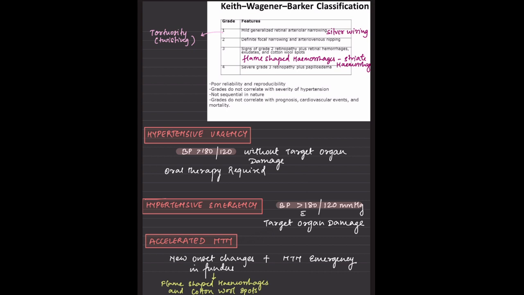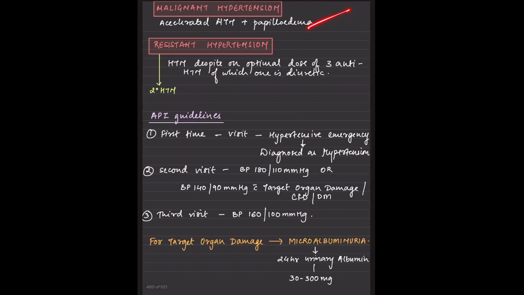For accelerated hypertension, we need to look at new onset changes in the fundus. And with hypertensive emergency, where end organ damage is present, it is considered to be accelerated hypertension. If we are talking about malignant hypertension, that means the patient has accelerated hypertension with papilledema. Resistant hypertension means the patient is already on three antihypertensives, out of which one is a diuretic, and we will see what is the treatment of choice for resistant hypertension.